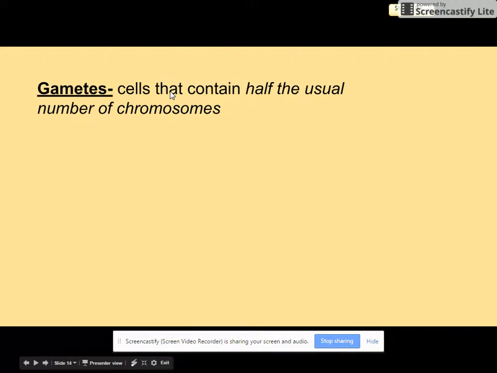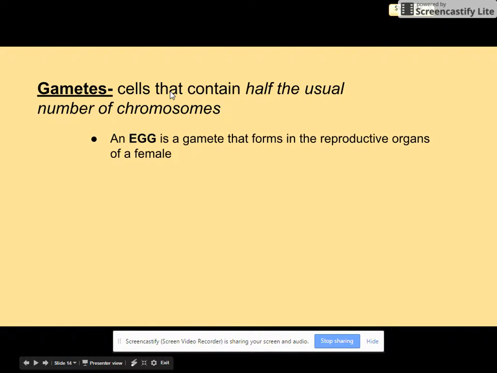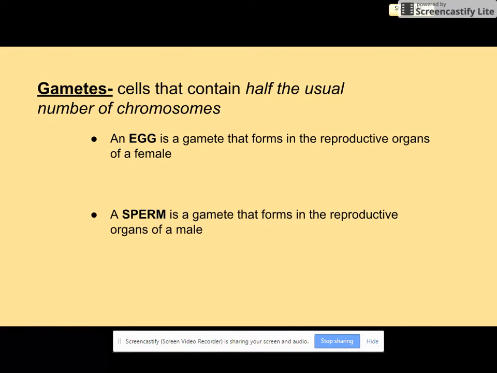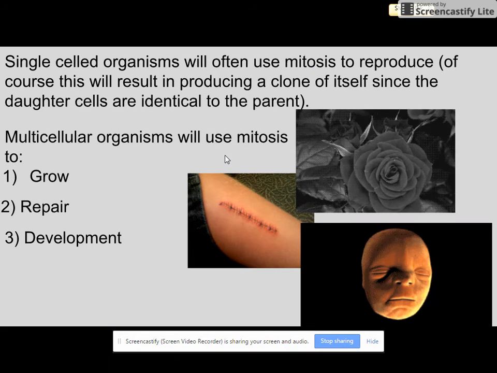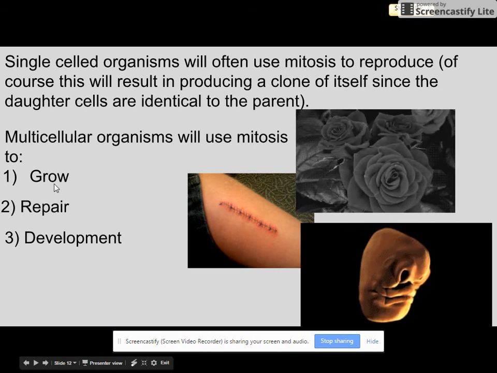And gametes are cells that contain half the usual number of chromosomes. An egg is a gamete that forms in the reproductive organs of a female, whereas gametes in males are called sperm. And again, these gametes only have half the information to make a person or whatever organism is reproducing. And it has to be the fusion of two gametes together where an organism will get a full set of genetic information to then be an offspring. And at that point, once two gametes fuse together, we'll go back to mitosis and start growing and developing.